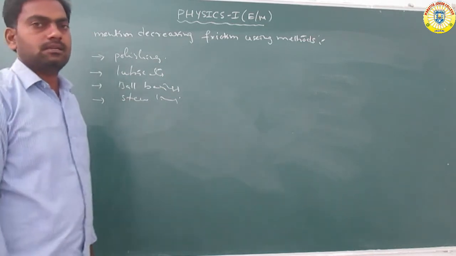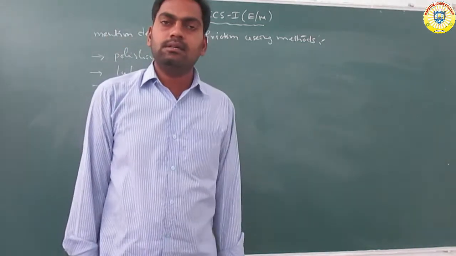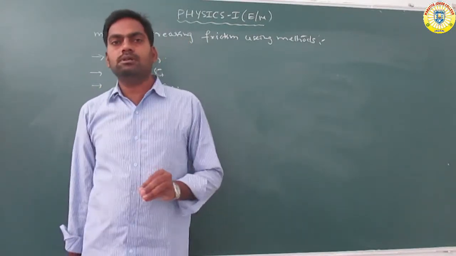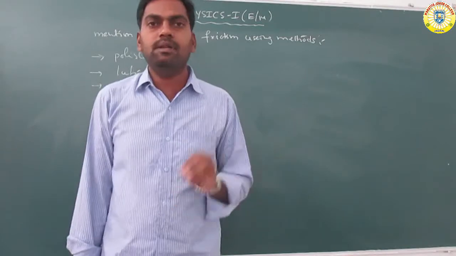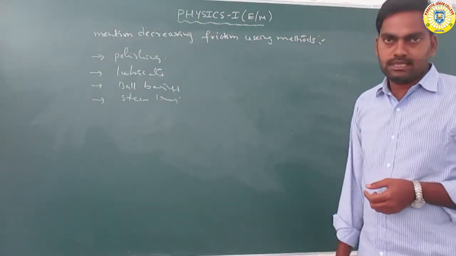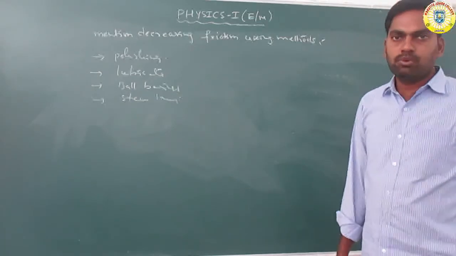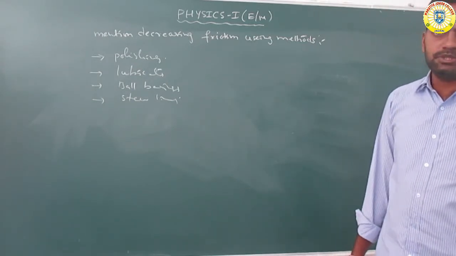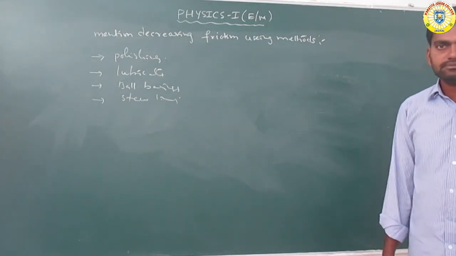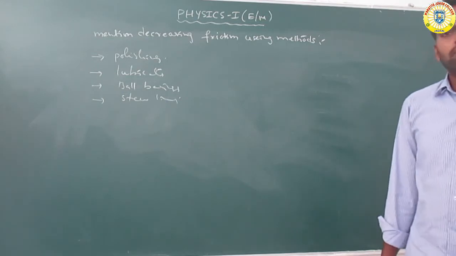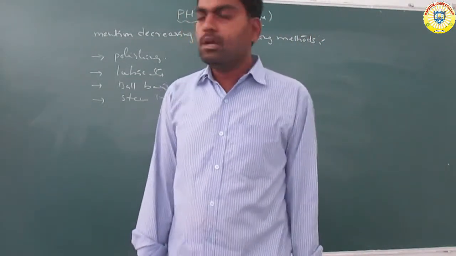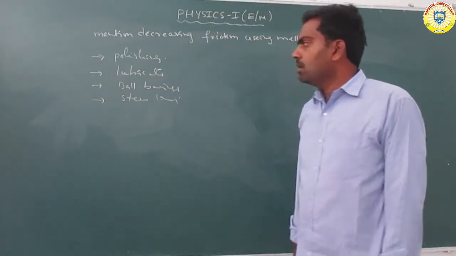So what is polishing? When a body is polished, it becomes very smooth, so the friction will be reduced. By using the polishing method, when the body is smoother, the frictional force is reduced. Polishing is one of the best methods for decreasing the frictional force. Okay, now the next one is the use of lubricants.